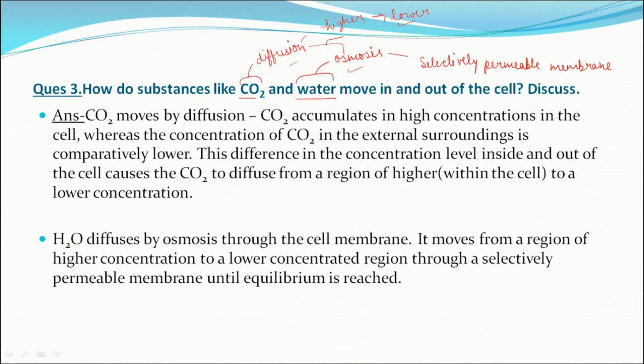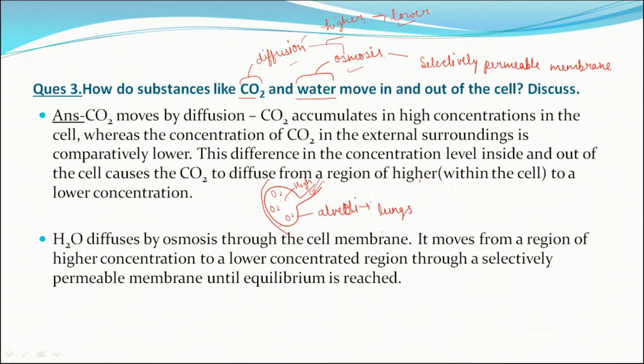Now let's see how CO2 moves by diffusion. I'm giving you one example. So this is alveoli. What is alveoli? Balloon-like structures present inside the lungs. So what will happen when we inhale oxygen? These balloons are filled by molecules of oxygen. That means here the concentration of oxygen becomes high.